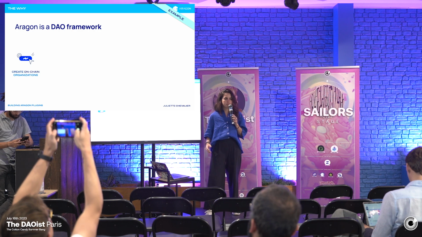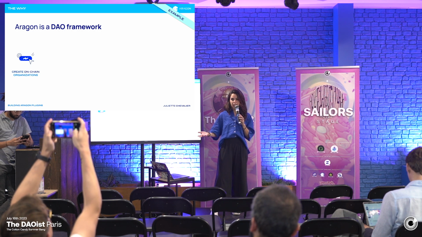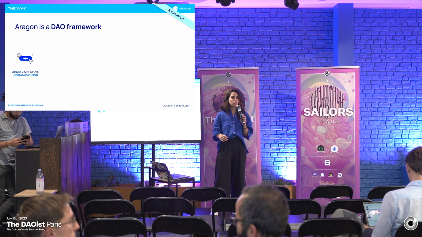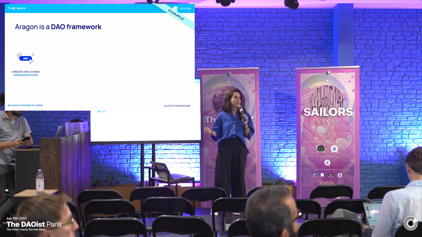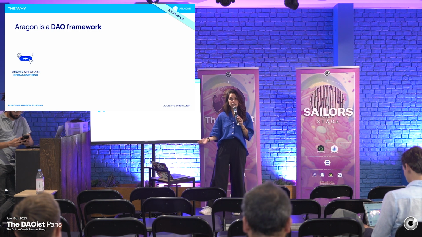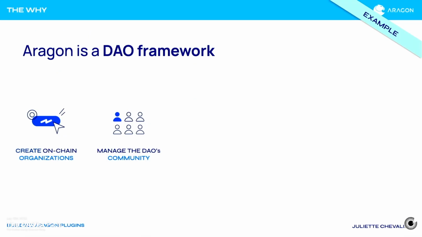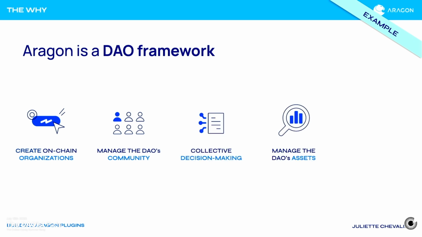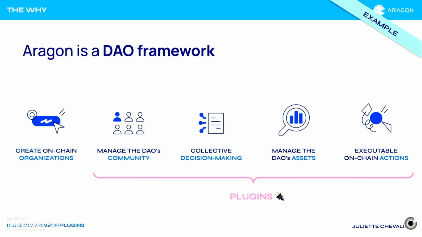And so I'll give you one example. In our specific case, Aragon is a DAO framework. What that means is that we're building on-chain organizations. Now, these on-chain organizations are able to do a variety of things. They may help manage the organization's community. They may help with collective decision-making. They're managing a DAO's assets. And ultimately, they're executing actions on-chain. But the way we've set up our framework is in a way where the framework enables you to create the on-chain organizations, but everything else that you're trying to do is done through plugins.